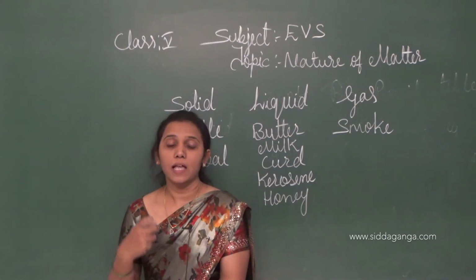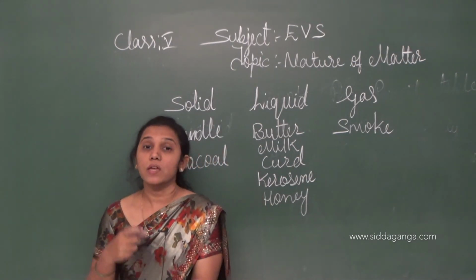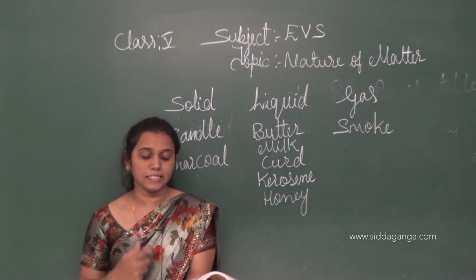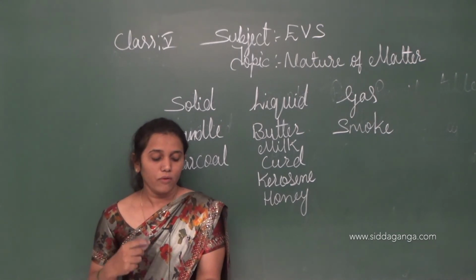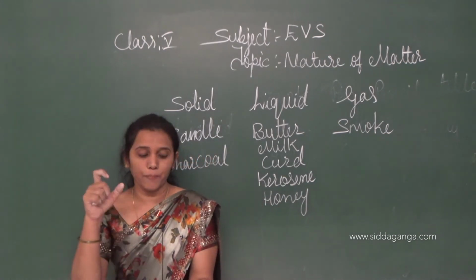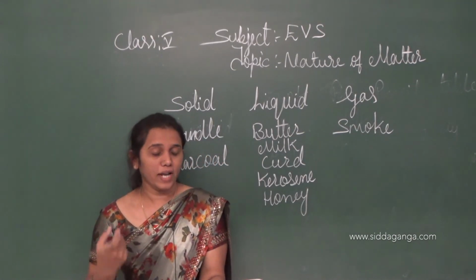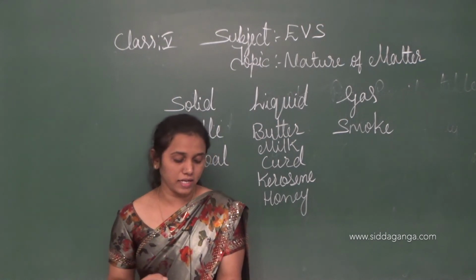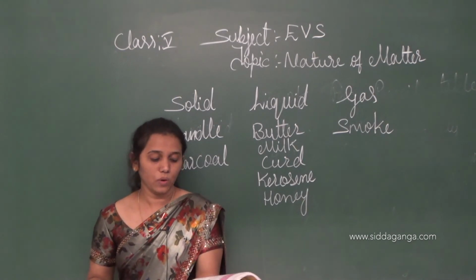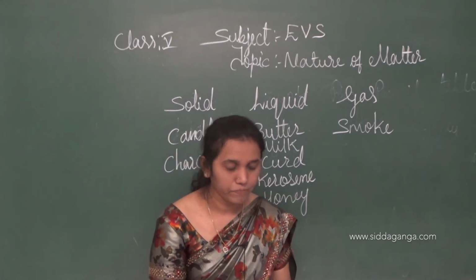Once again, matter is identified in three forms: solid, liquid and gas. In solids, what happened? Particles are densely and orderly arranged. For example, stone, iron, etc. In liquids, what happened, children? The particles are loosely arranged when compared to solids. For example, water, milk, etc. In gases, what happened, children? The particles are rarely arranged. For example, air, smoke, etc. Okay. Thank you, children.